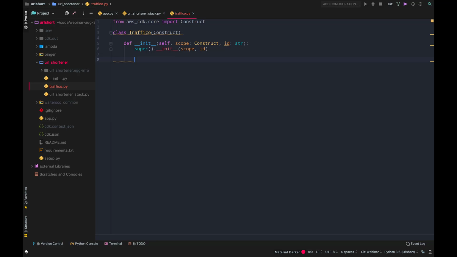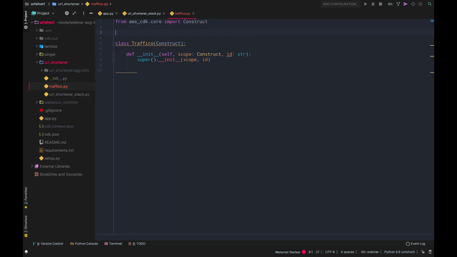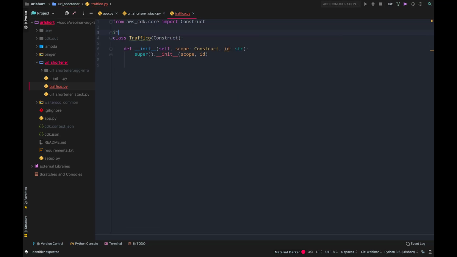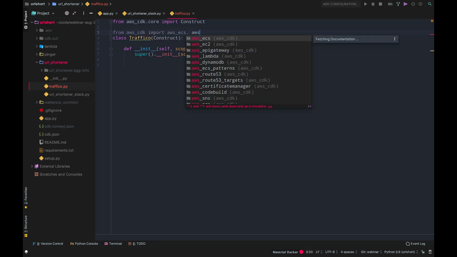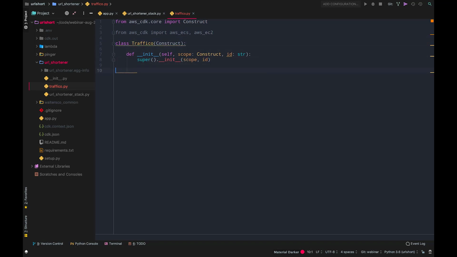Now I wanted to create a Fargate service, so let's just explore the library through our IDE. I'll import from AWS CDK, import aws_ecs and aws_ec2. I'll need the EC2 library too. Okay, so we need a Fargate service.